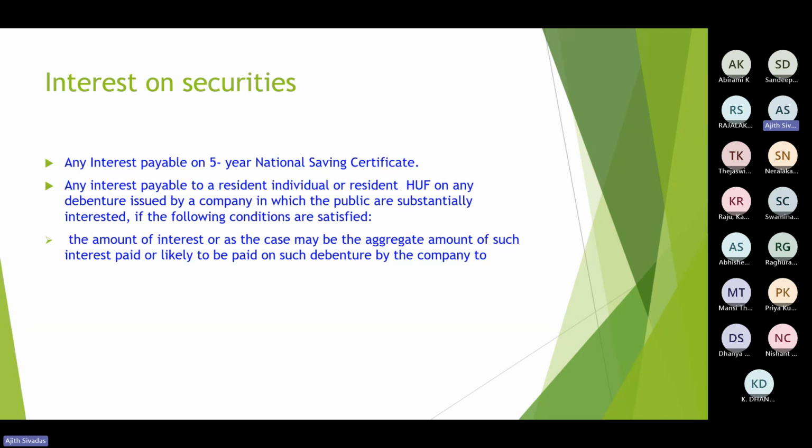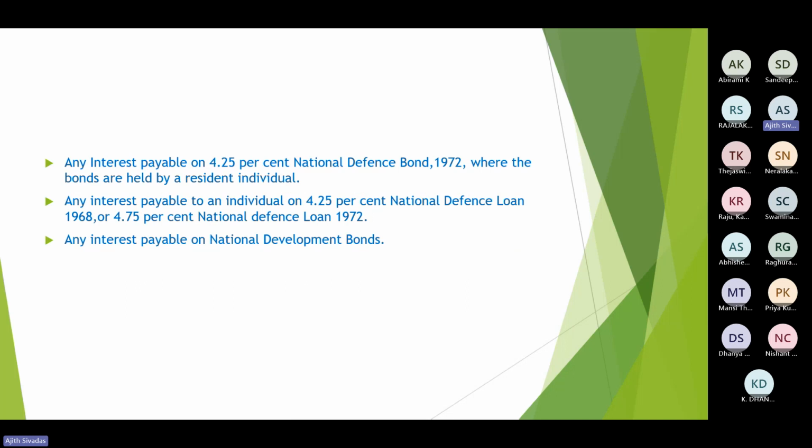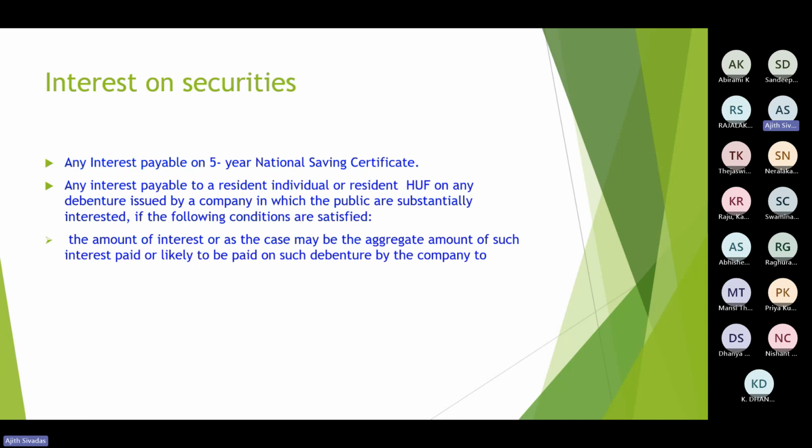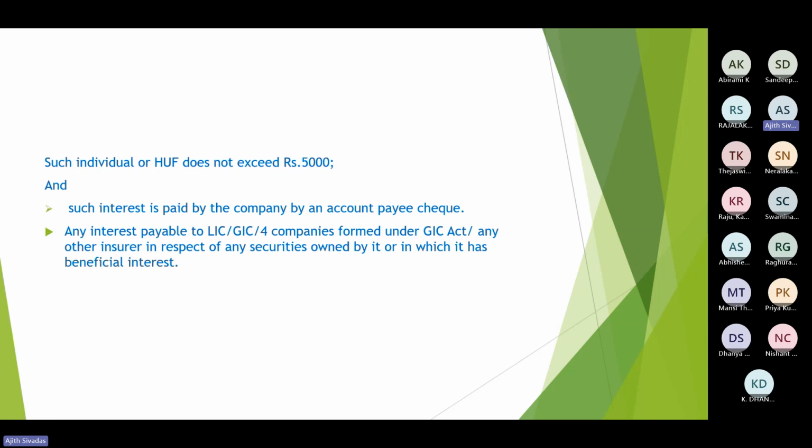So in such cases, if a public company gives interest on debentures, then it is also exempted. But there were no such specific conditions in case of NSC, National Development Bond, National Defence Loan, National Defence Bond, etc. Here, when the interest is paid by a public company and the total interest in the year to a person is less than 5,000 and such interest is paid in non-cash mode, as I was mentioning, this is another exempted security.